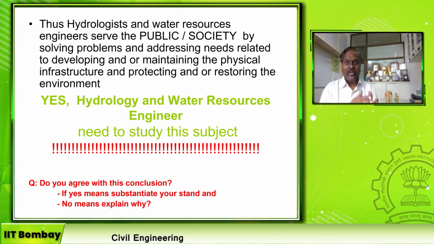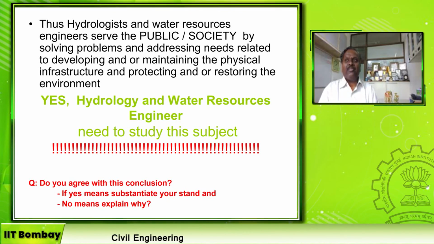When you work for the society, we should be more careful because the number of beneficiaries is large, and if something goes wrong, the number of affected people is also large. So we need to plan carefully, execute properly, and maintain accordingly. That is why this subject has to be studied with utmost care, right? Thus, hydrology and water resource engineers need to study this subject.